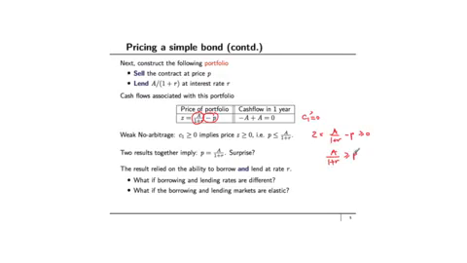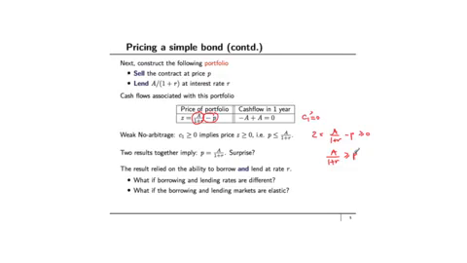If you combine this upper bound with the lower bound that we constructed in the slide just before, you get that P must be exactly equal to A divided by 1 plus R. Should this be a surprise? Not at all. All we are doing is constructing the net present value calculation using a no arbitrage condition. The advantage of doing this net present value calculation using the no arbitrage condition is that it clearly shows what are the assumptions that are needed in order for the net present value to exist.